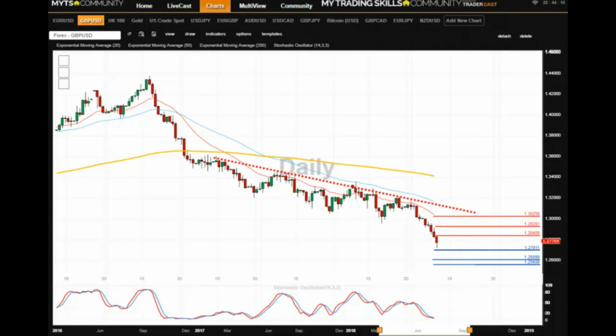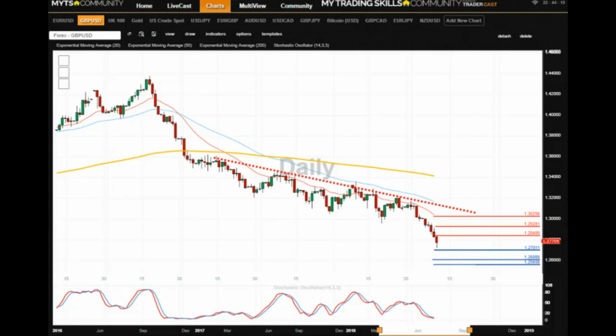Let's take a look at sterling dollar. Sterling dollar cable is currently downtrending, initially capped by resistance at 1.2840 level, targeting downside supports at 1.27 followed by 1.26 and even 1.2560 levels.